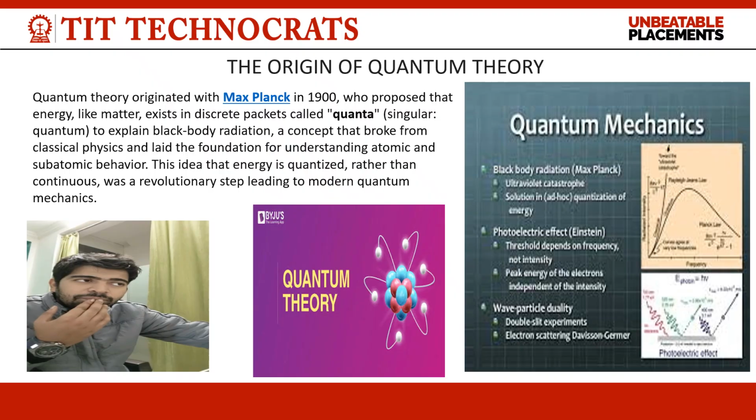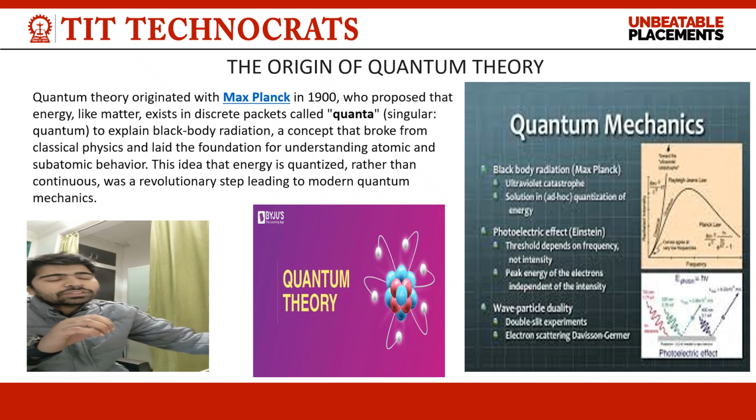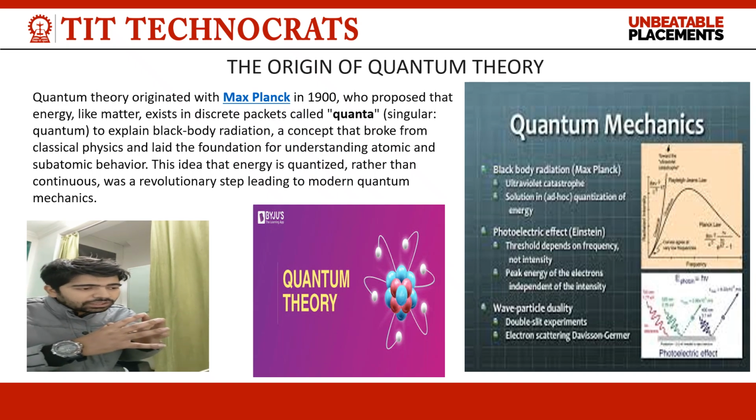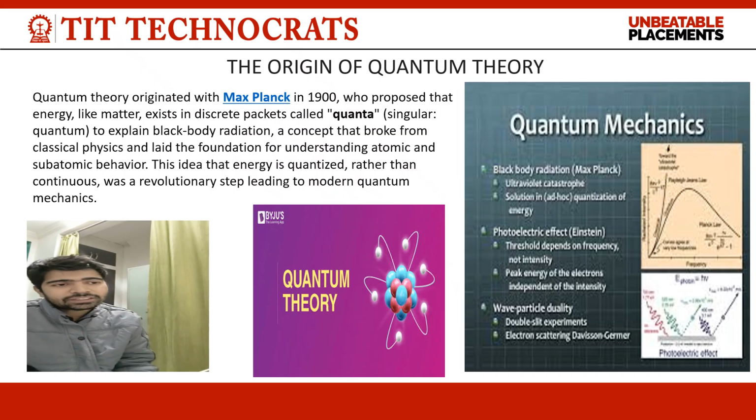The starting of quantum mechanics came from the topic called the ultraviolet catastrophe, when this kind of invention had to happen.